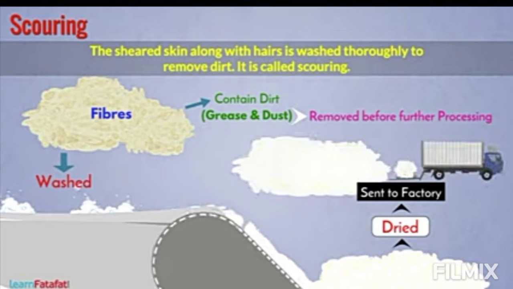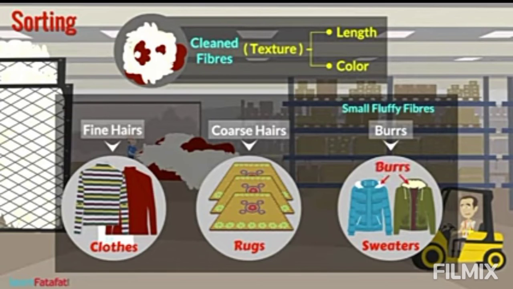Now we come to the next step. After scouring, hair is graded and sorted, which means we separate the big hairs and the small hairs. In factories, hairs of different textures, the fine hair and the coarse hair, are separated out. Then we come to the fourth step. The small, soft, fluffy fibers are called fuzz, and the burrs are separated from the hair. The remaining fibers are again scoured and dried.